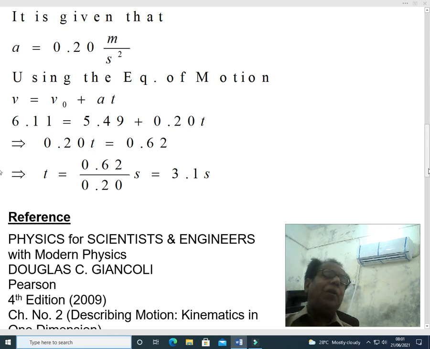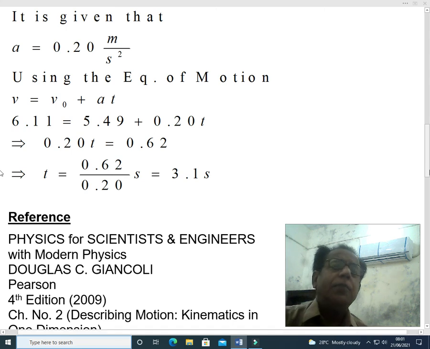This is the time for which the runner must accelerate at 0.20 meter per second square. We were required to find for how many seconds the runner must accelerate at this rate. So we have found that time interval which has become t equal to 3.1 second.